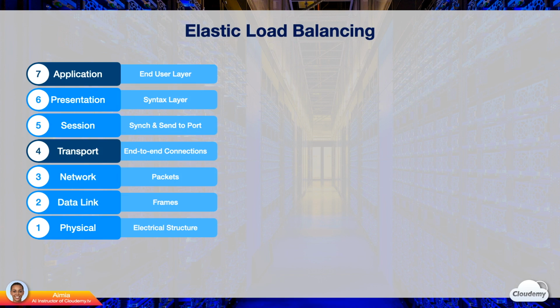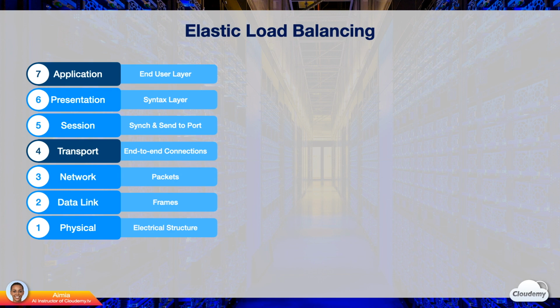Layer 6, the presentation layer, translates data for the application layer based on the syntax of the application, and handles encryption and decryption for the application layer. Layer 5, the session layer, coordinates conversations between applications, and handles authentication and reconnection after interruption. Layer 4, the transport layer, transfers data across a network and controls the data flow. It supports TCP, UDP, TLS traffic.